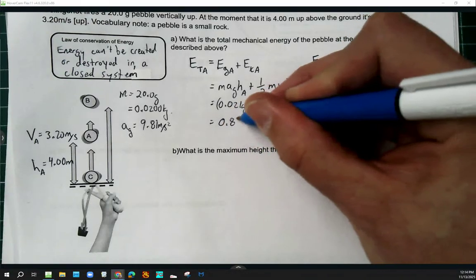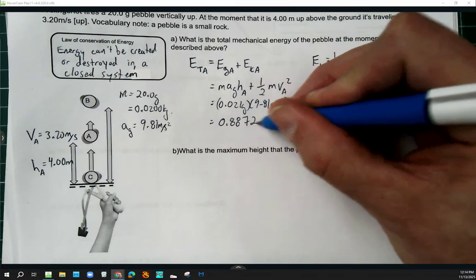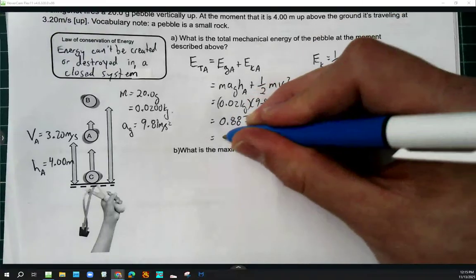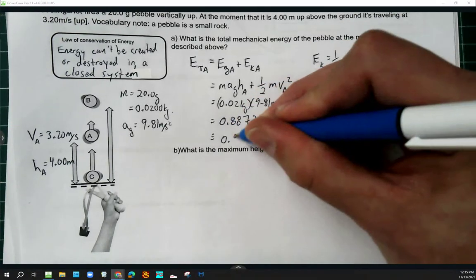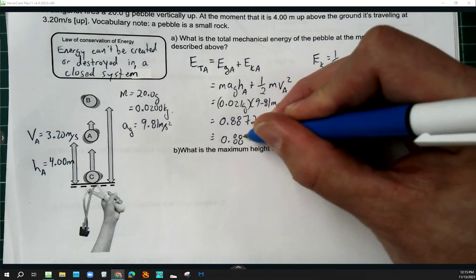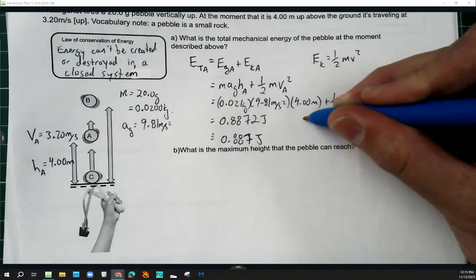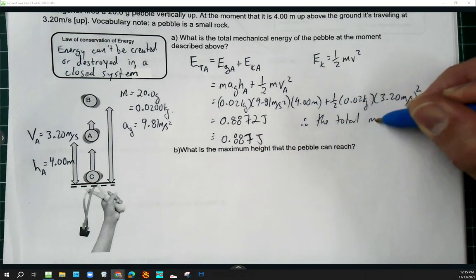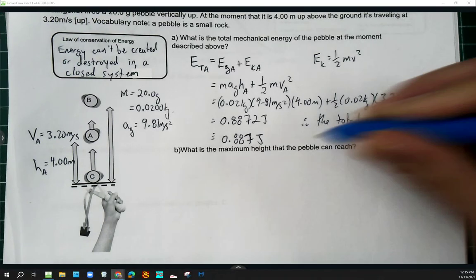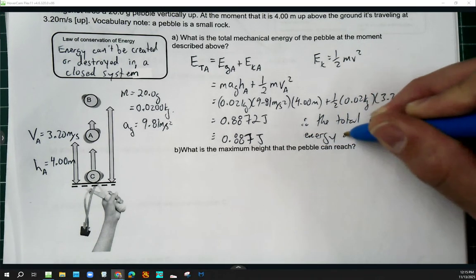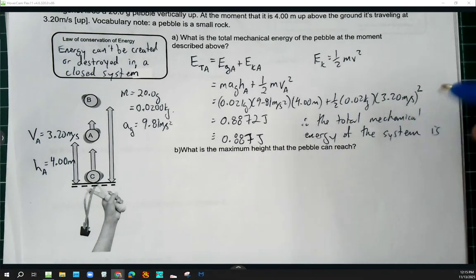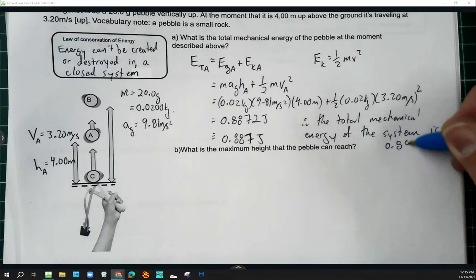0.8872, nice. 0.8872 joules. And how many people recognize that there were only 3 sig figs in any of the givens, right? So I'm being friendly about this. Nice rounding, approximately 0.887 joules. And we could have a little therefore statement. We could say therefore, the total mechanical energy of the system is, and we're just putting it back in context, 0.887 joules.